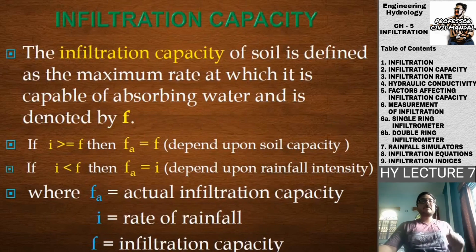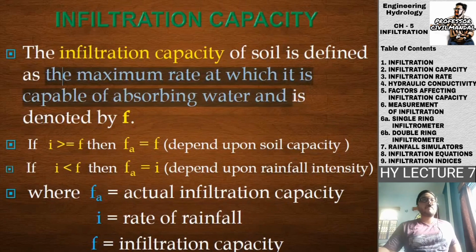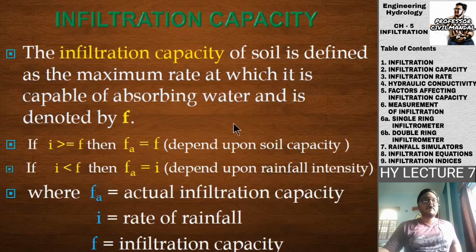The infiltration capacity is defined as the maximum rate at which the soil is capable of absorbing water, and is denoted by F. So we are trying to measure the rate, that is, how much volume is getting seeped inside the earth in a given span of time. This is known as our infiltration rate.